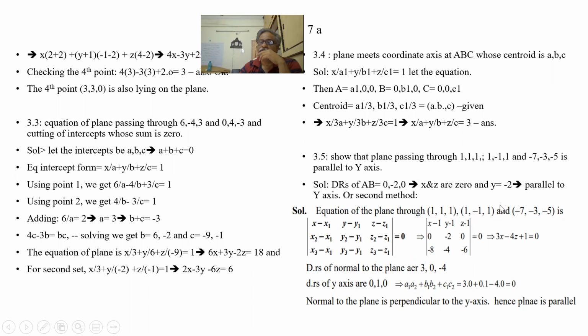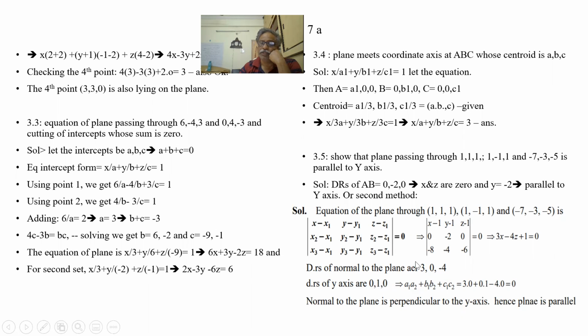Again here, I have 3 points. Now I form the equation of the plane. From the equation, I get 3x minus 4z plus 1 is equal to 0, the y component is 0. What are the DRs of the normal to this plane? 3, 0, minus 4. What are the DRs of the y-axis? 0, 1, 0.